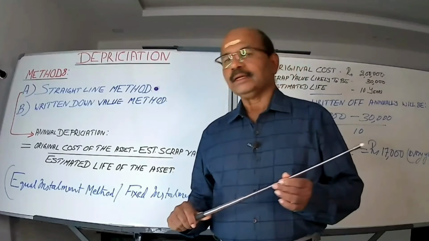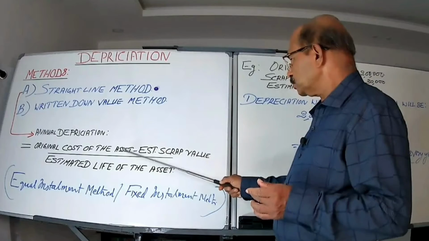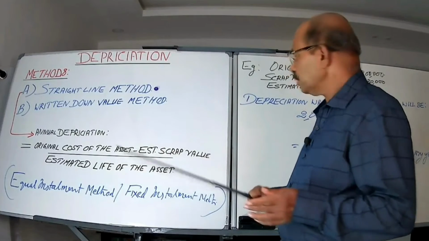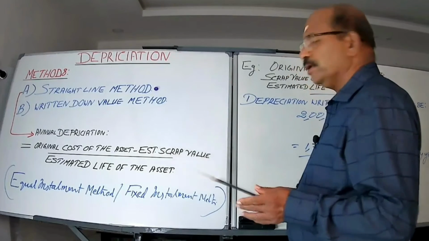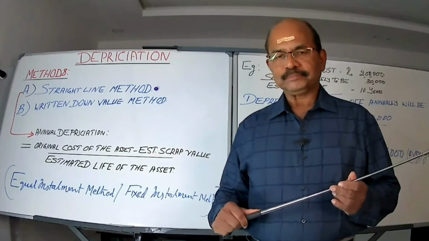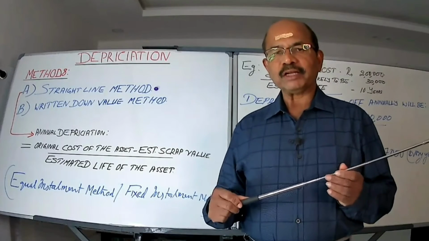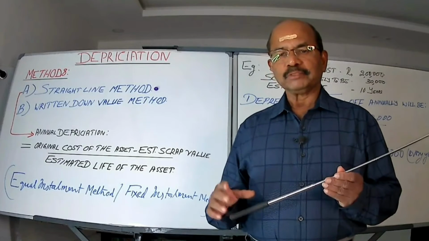Fine. Now, this is the formula. I repeat it. Original cost of the asset, I explained to you just now, and estimated scrap value. Why does estimated scrap value come into the picture at all? Well, you know, a fixed asset does not vanish and become zero on any particular day.